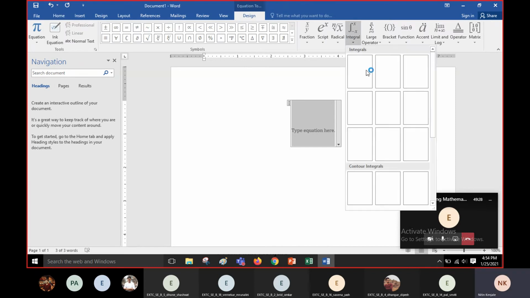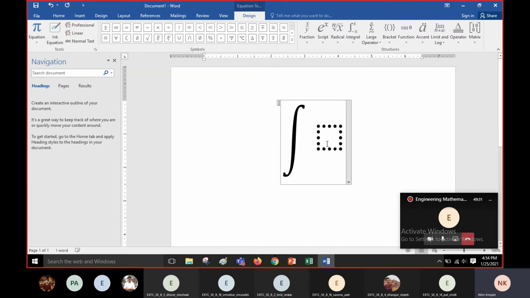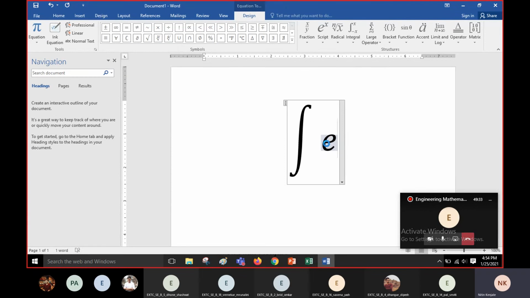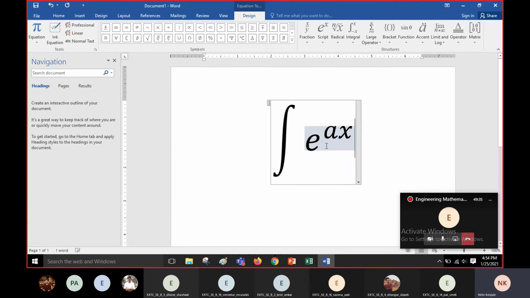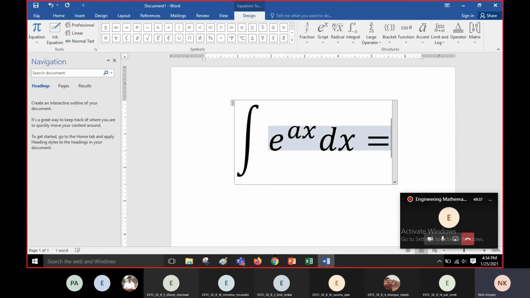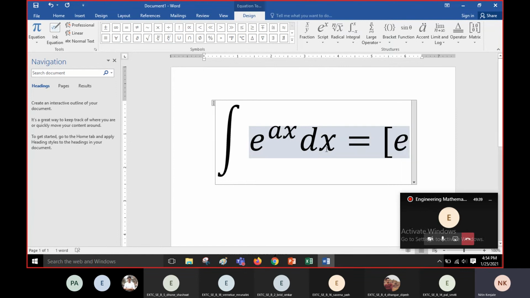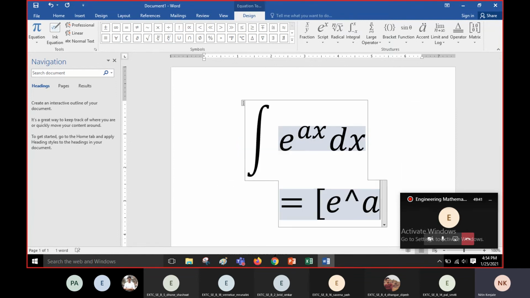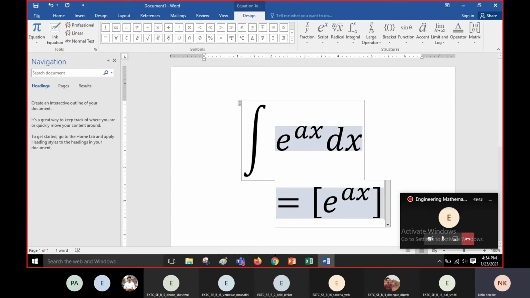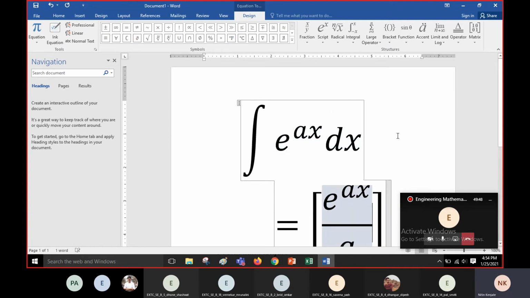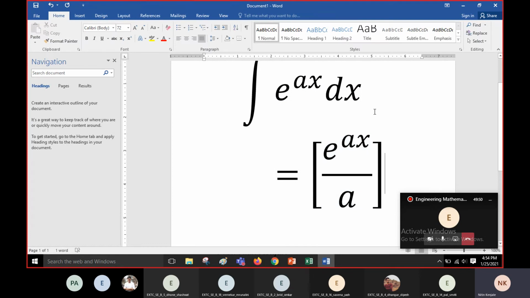Here I'm going to show you what is integration of e raised to ax dx. It is equal to e raised to ax divided by a. Can you see that?